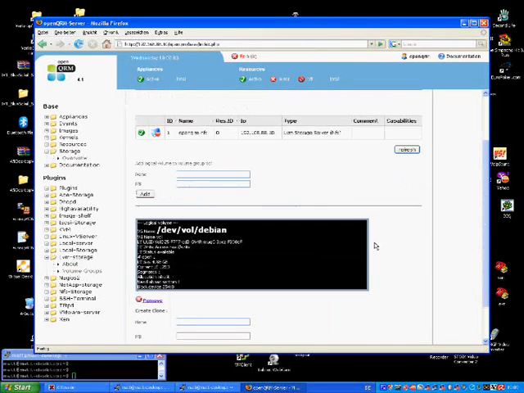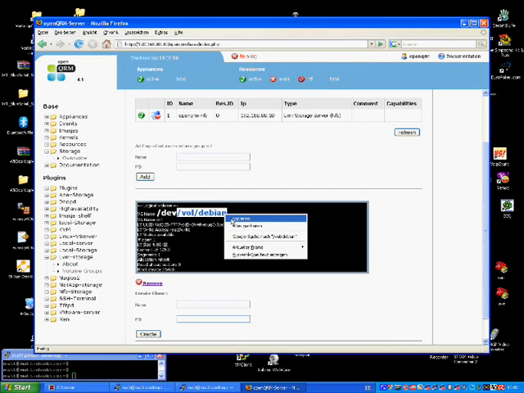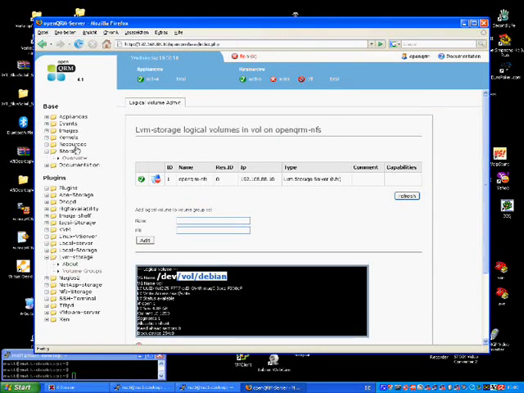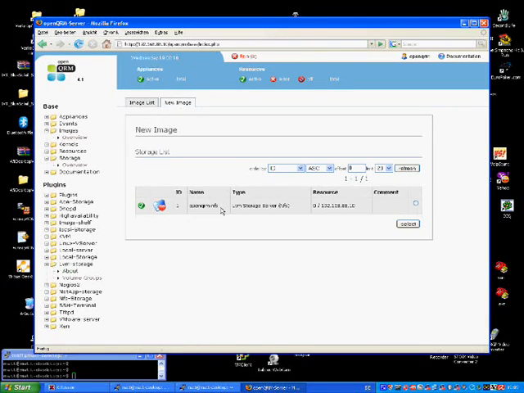The image location has been created, and since we selected LVM-NFS as the storage server type, it is automatically exported via NFS. If we would have selected LVM iSCSI, for example, it would be automatically an iSCSI LUN.